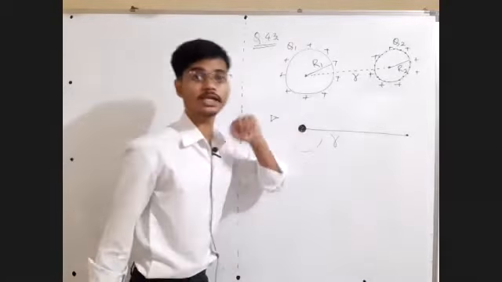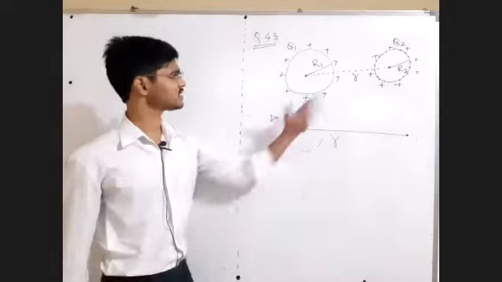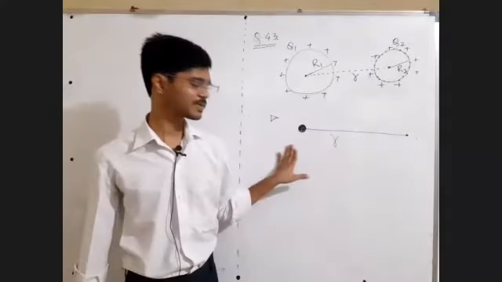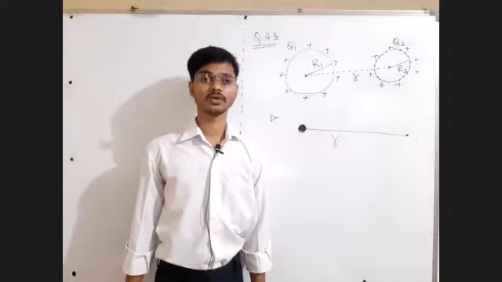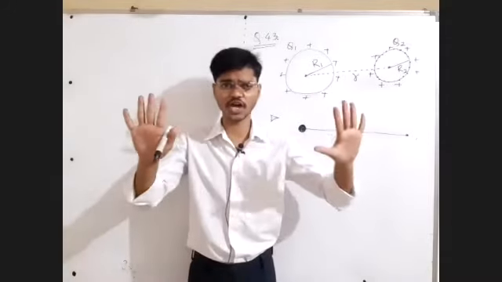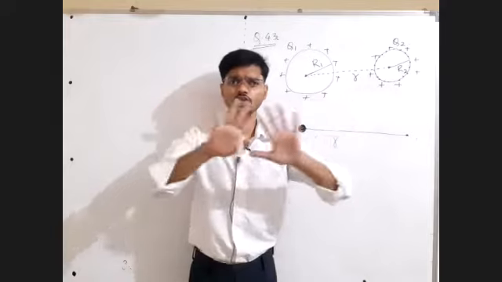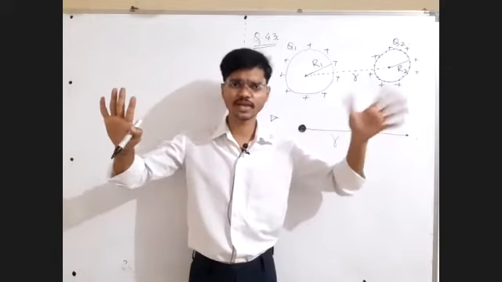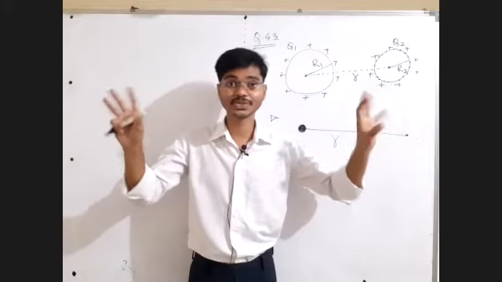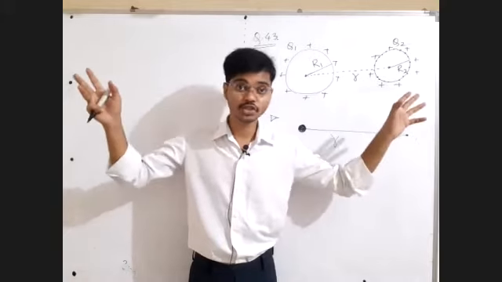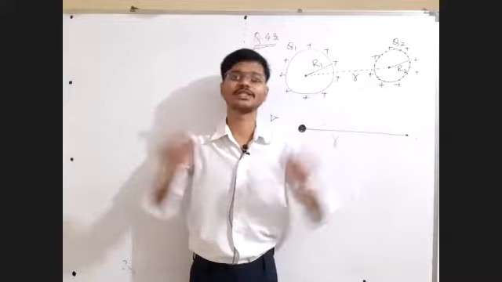Is this thought clear to all of you? Not a big deal, one step answer. Is the thought clear to all of you? In two extended objects, this is a charged hand, this is a charged hand, and the distance between them is so large. So now this hand becomes a point charge, this hand becomes a point charge. So shape doesn't matter. If the distance is so high, those are as good as point charges.